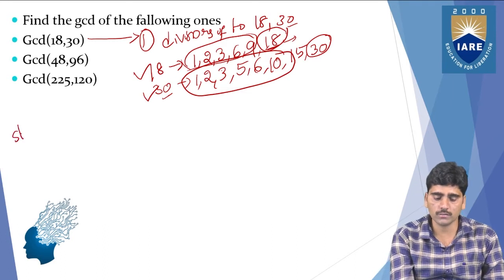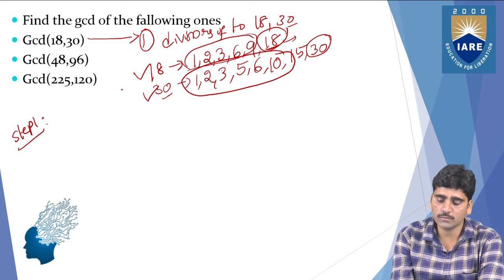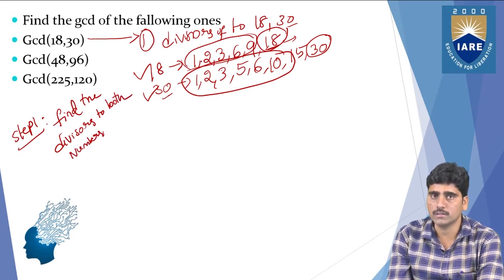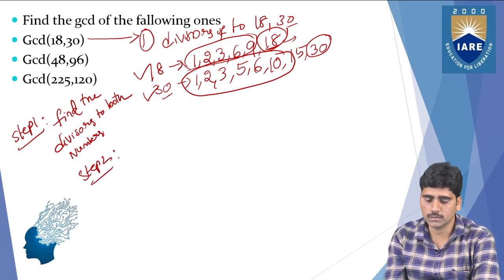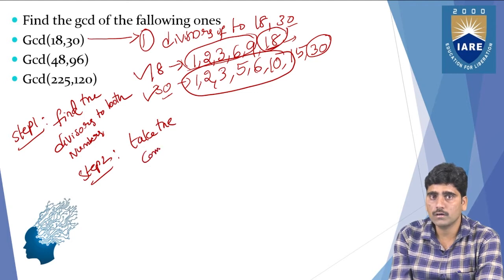This is step 1: find the divisors of both numbers. That's what we did here. The next step, step 2, is to take the common divisors.